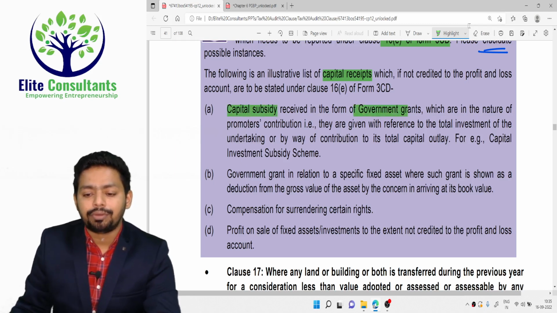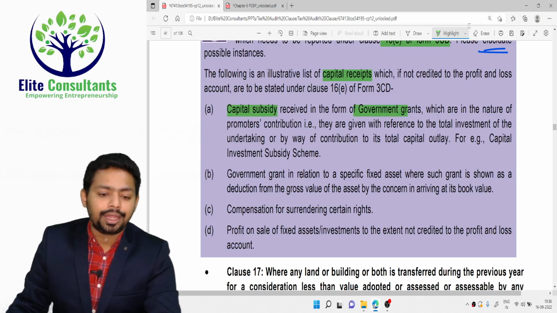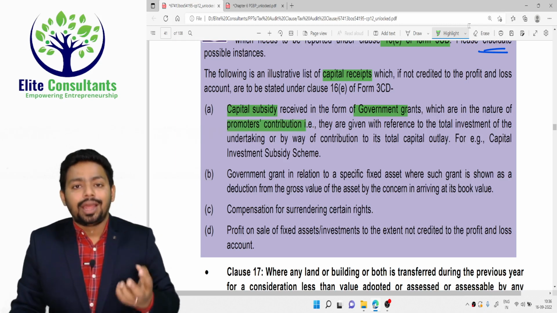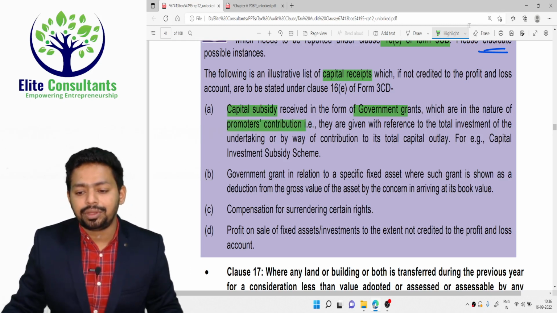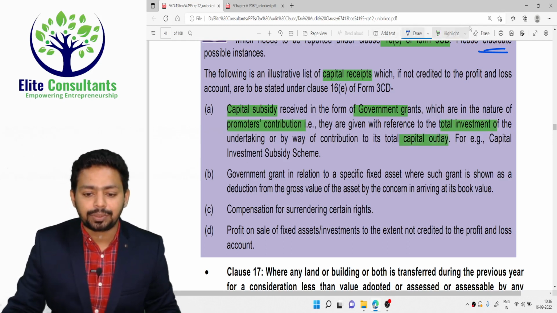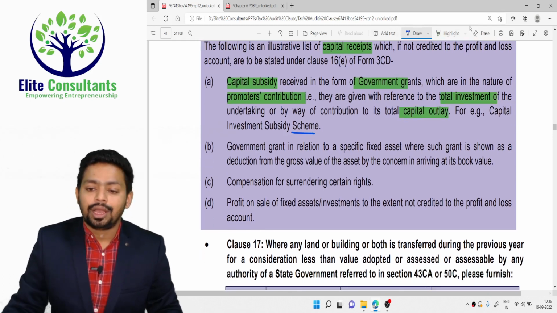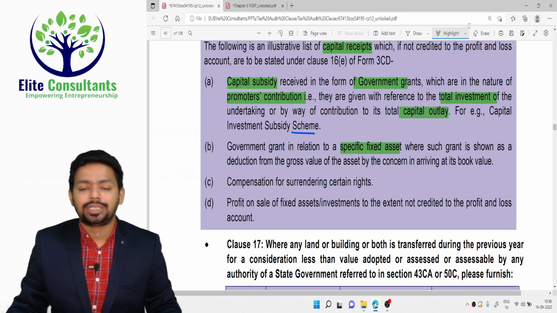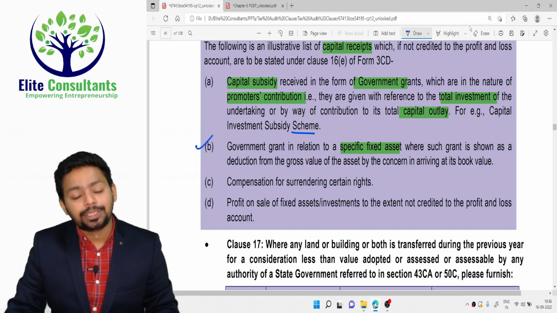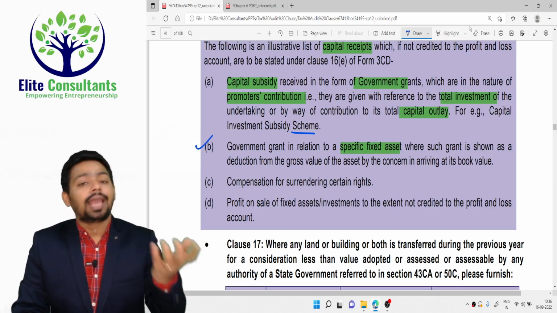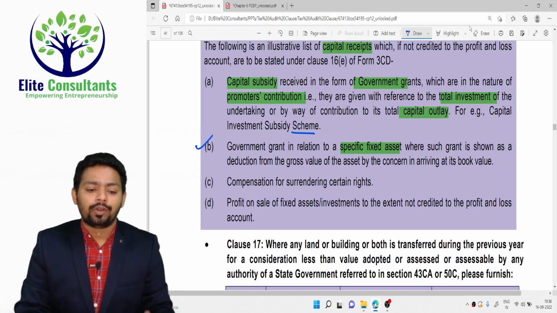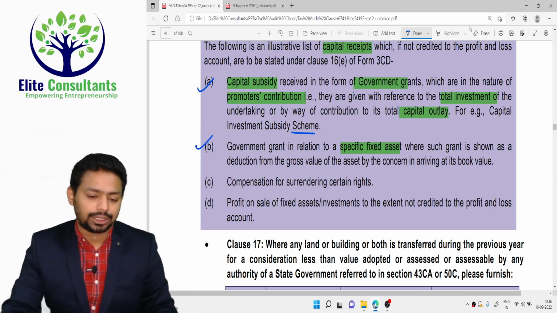Capital subsidy received from the government, grants which are in the nature of promoter's contribution. So the government is giving you money as a promoter's contribution. That means they are giving you funds to run a business. That is funding given with a total investment of the undertaking by way of contribution of the capital outlay. That is a capital investment subsidy scheme. So this scheme is there. Government grant in relation to a specific fixed asset: you wanted to buy a very technical machinery and it's very expensive, so the government is giving you a subsidy to buy a particular asset. It's a capital subsidy and it should be subtracted from the cost of the machinery and should not be recorded in the P&L account. But here in clause number 16, you have to give the disclosure for the same.